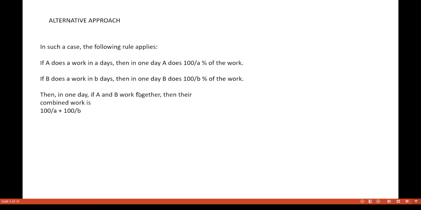So next approach, sorry. Now see, I told you that if a person A is able to do the entire amount of work in A days, then in one day A is able to do 1 by A times of the work.